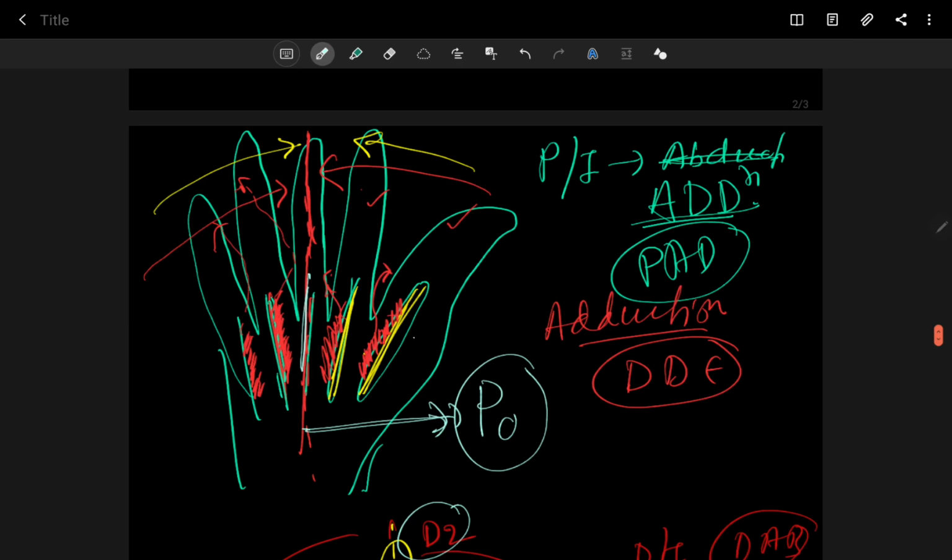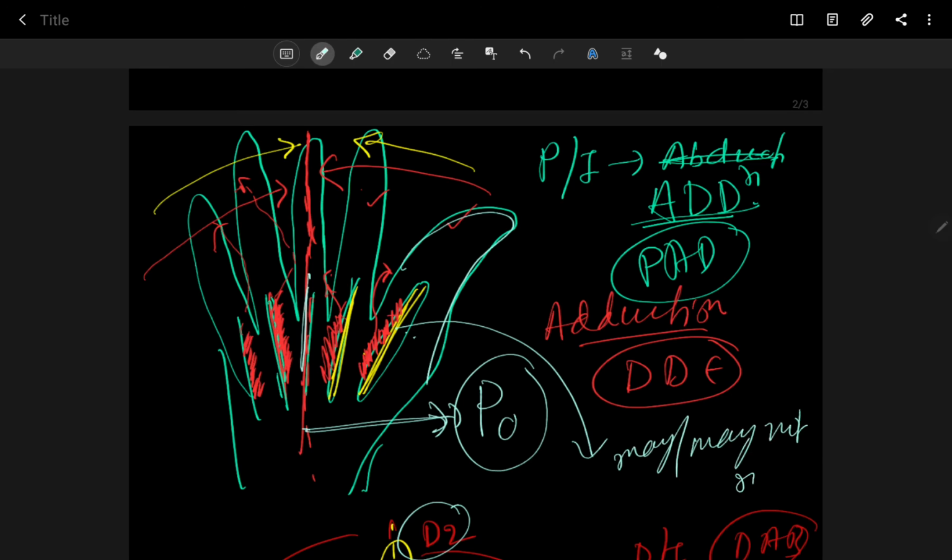This palmar interossei is variable, related to the pollex; it may or may not be present. Based on this, the palmar interossei are either 4 or 3. So that's all about the palmar and dorsal interossei.